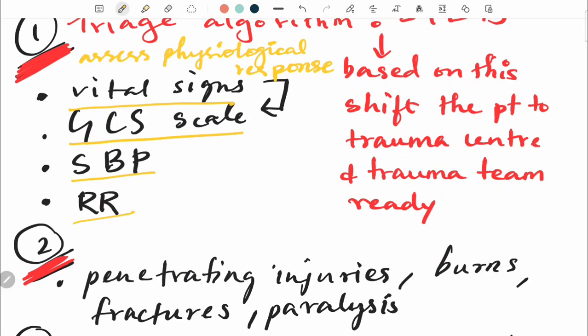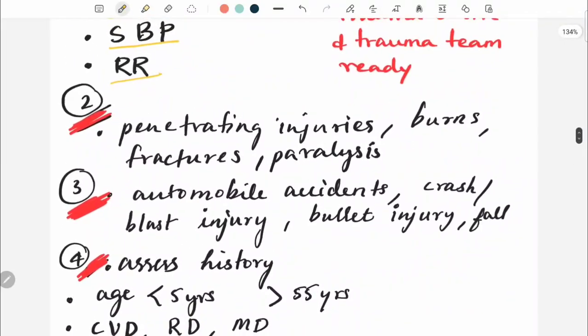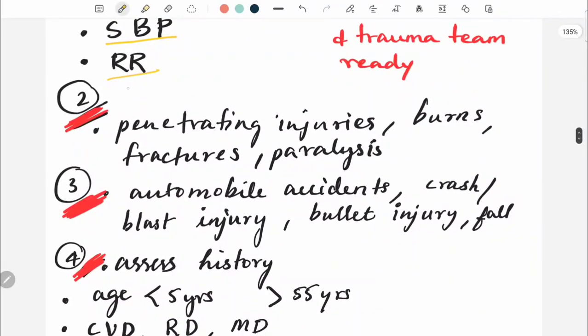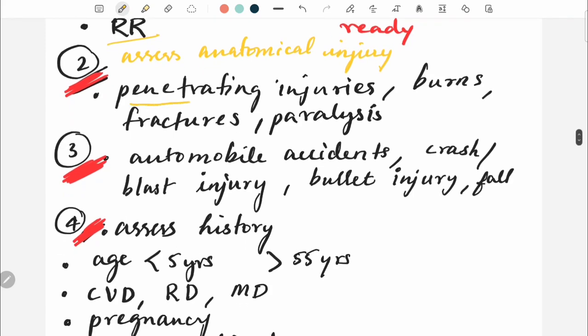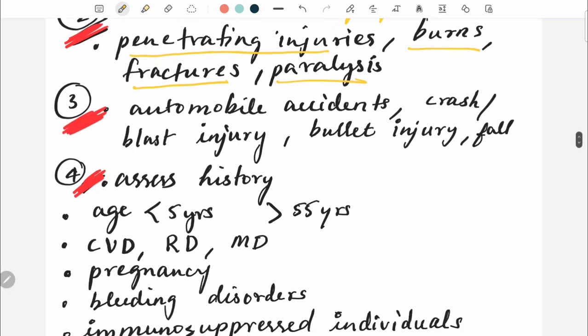So, coming to step number 2. Step number 2 is to assess for the anatomical injuries. That is, it can be any penetrating injury or burns or fractures or paralysis in any site. So, you need to see where the anatomical injury is.